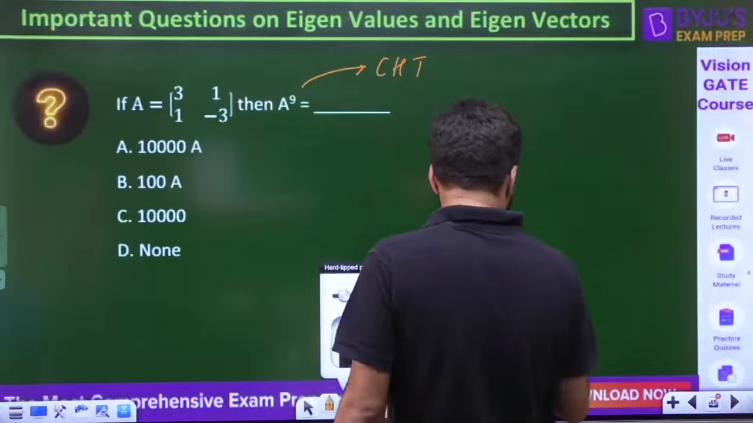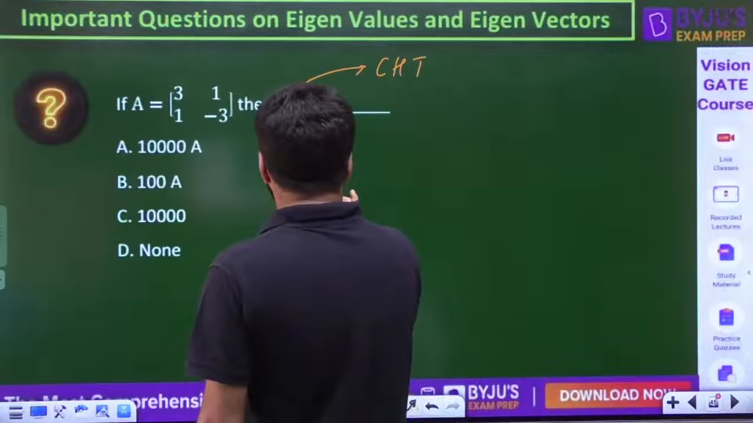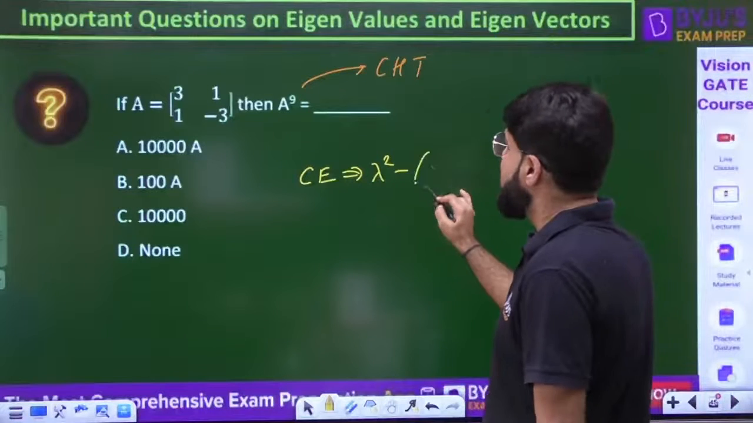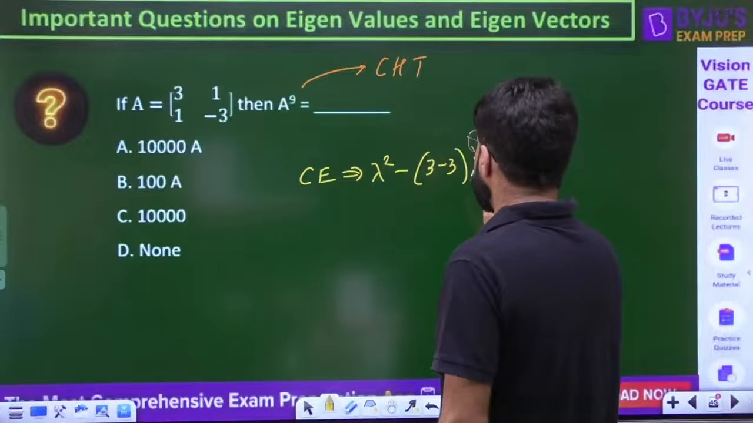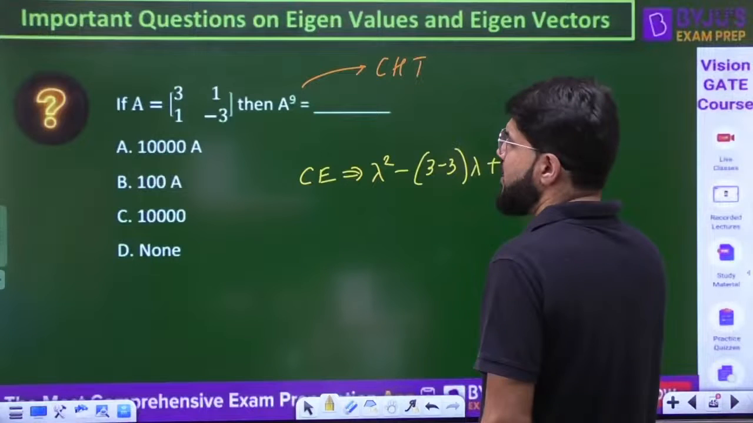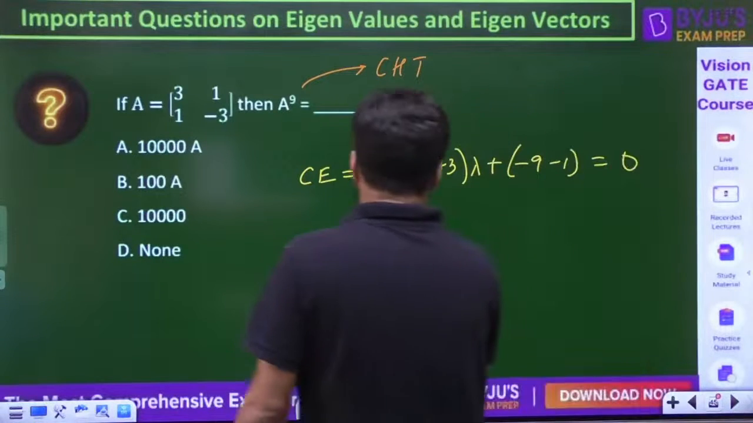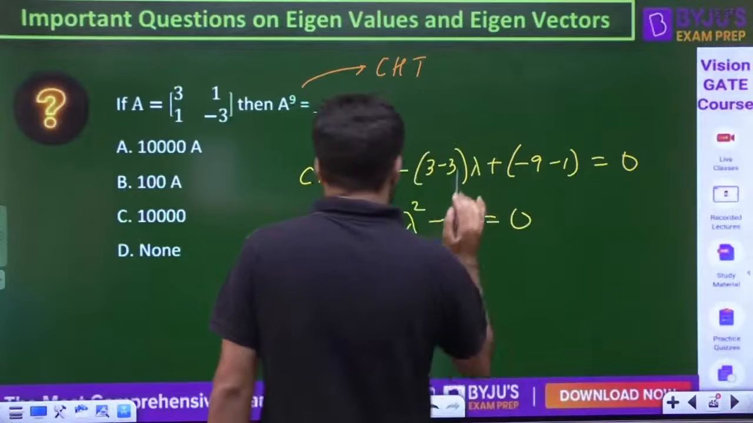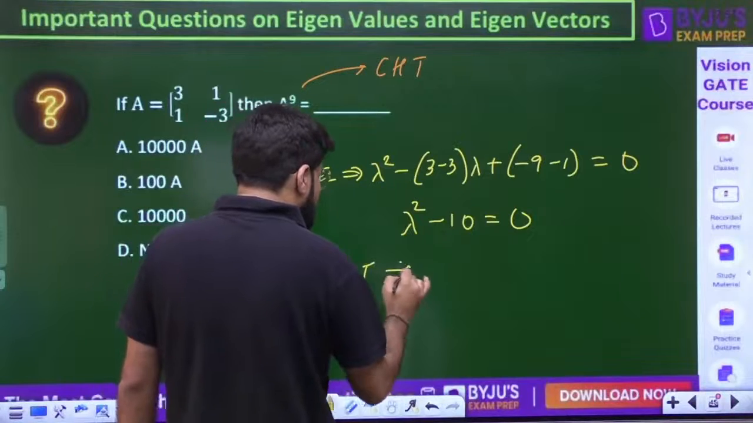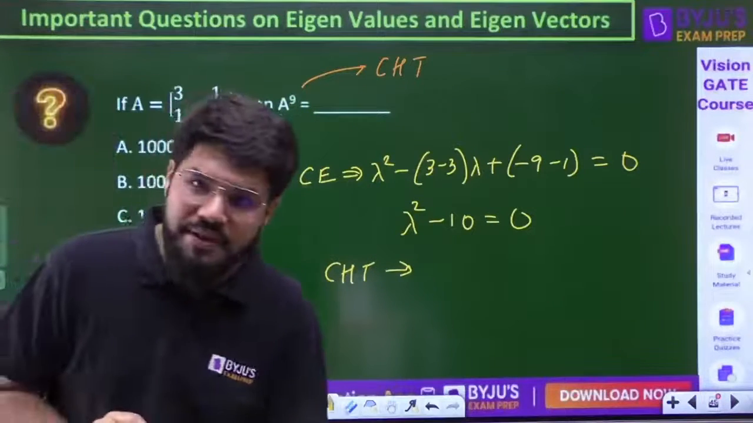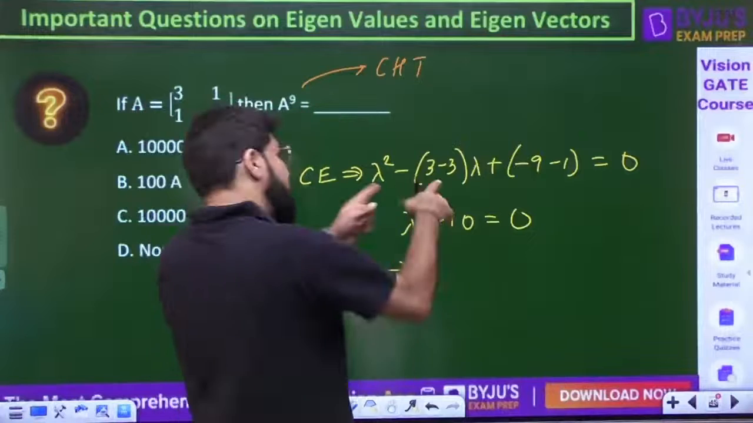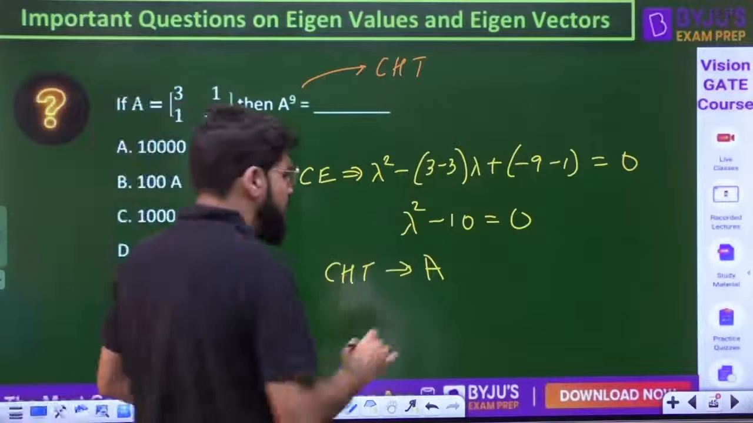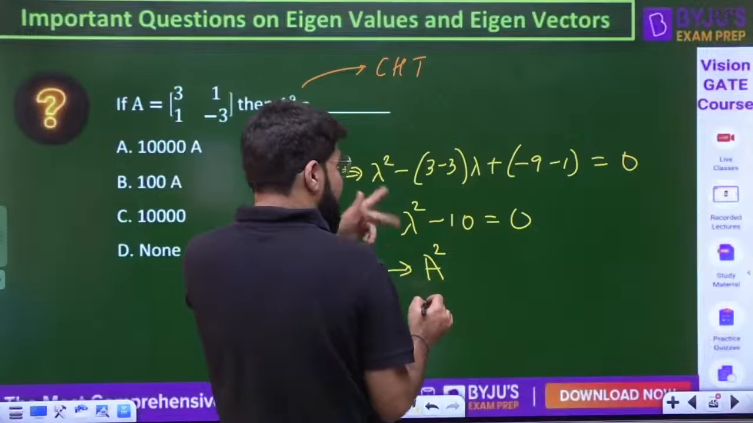So what is the characteristic equation here? It is 2 cross 2, so the characteristic equation, as I have already told you directly, is lambda square minus trace into lambda plus determinant. So what is the determinant? Minus 9 minus 1. So I have lambda square, this part is 0, minus 10 equal to 0, correct? Apply the Cayley-Hamilton. This is only the characteristic equation, and according to Cayley-Hamilton, every square matrix will satisfy this equation. This equation is in lambda, so matrix A will satisfy this equation. So A square, if you replace A here, it will satisfy.